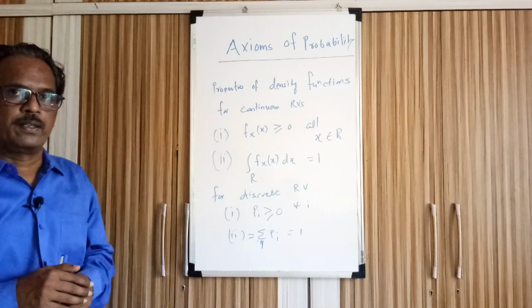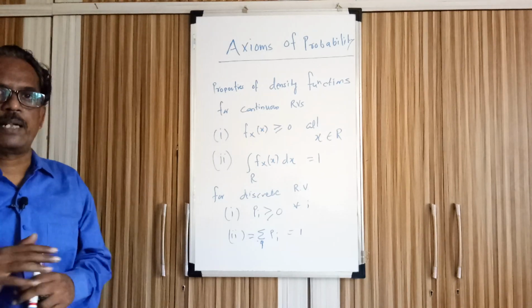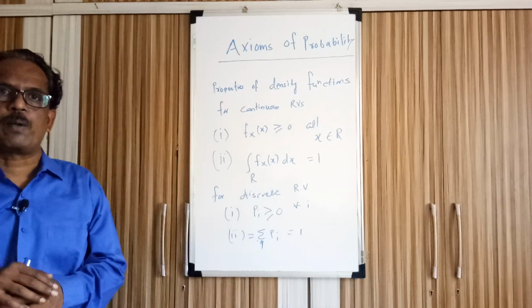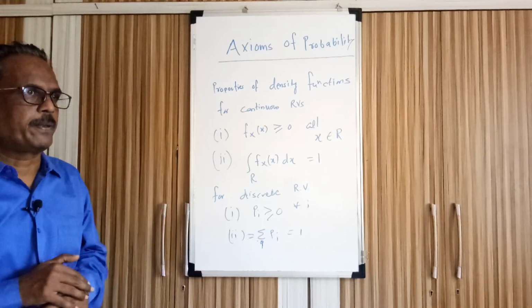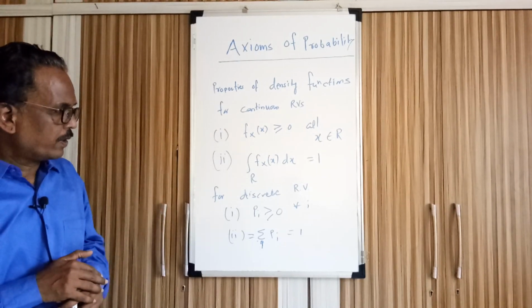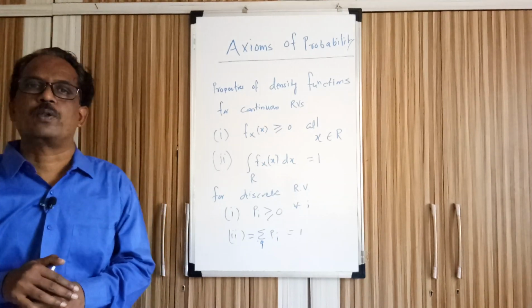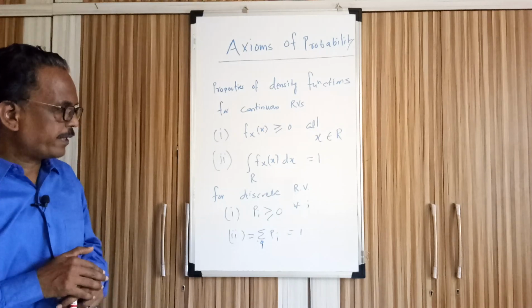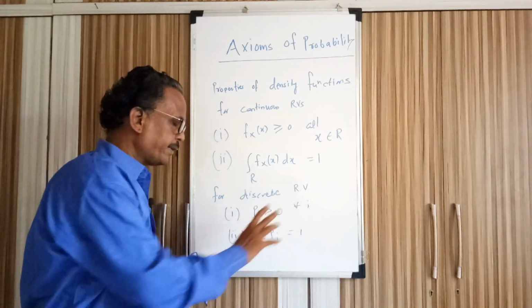In case of a discrete random variable, the density function has to satisfy the following properties. Here we are describing in terms of probabilities: all probabilities p0, p1, p2, p3, p4, for all i, whatever probabilities are there, must be either 0 or greater than 0. So pi must be greater than or equal to 0, and the addition of all probabilities must be 1.